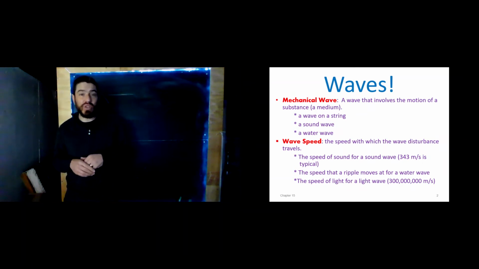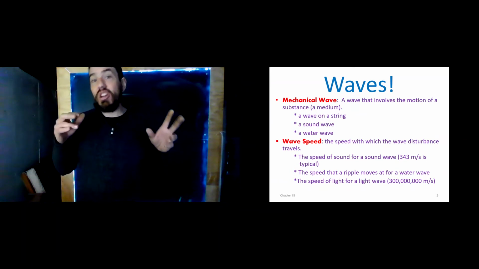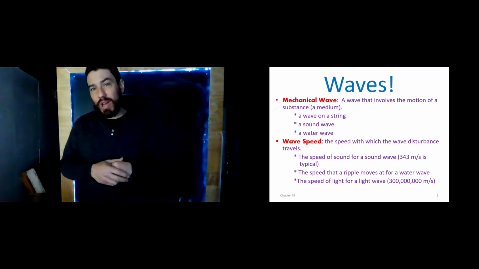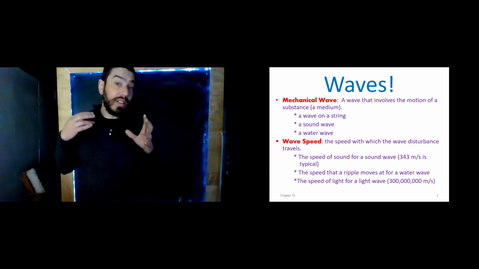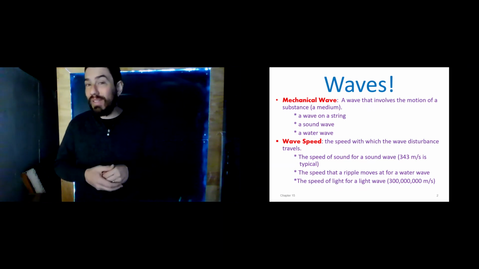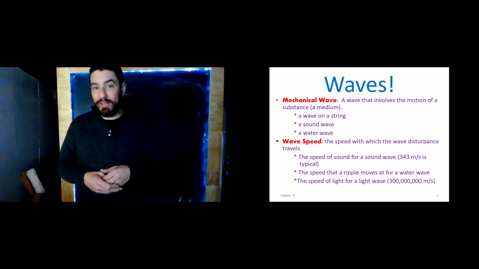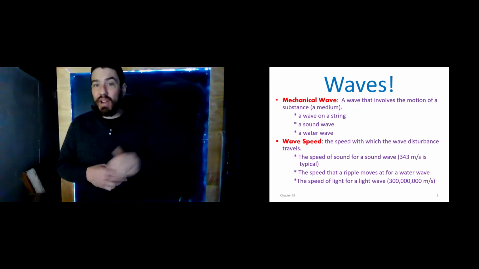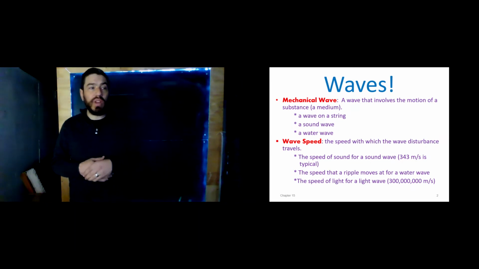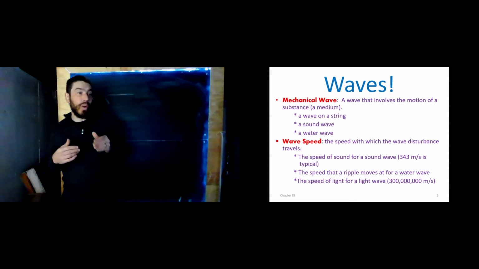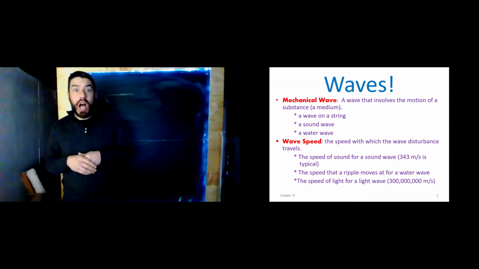As we'll talk about in a future segment, the speed of a sound wave is not constant, but rather varies somewhat. However, for the sake of this class, if you are asked to do something using the speed of sound, and I haven't told you specifically to use something different, use 343 meters per second. As I already mentioned, the speed that a ripple moves on water, that is the wave speed for a water wave.